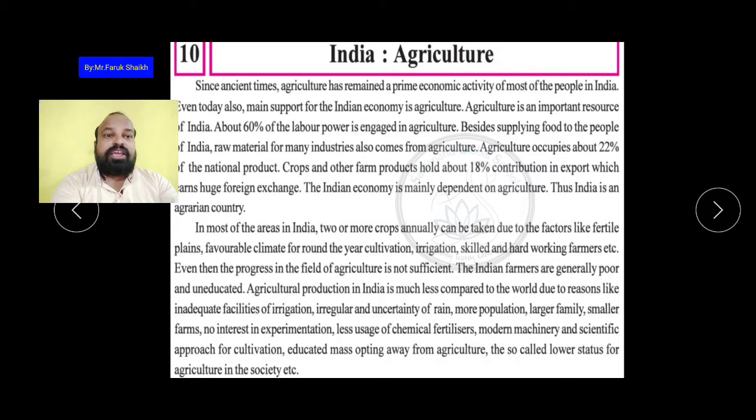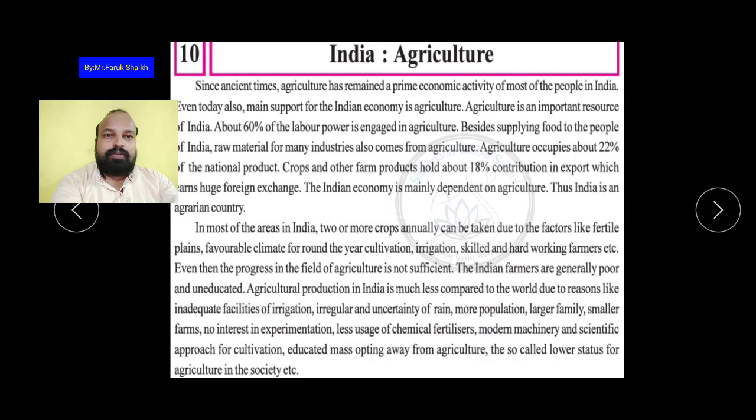Okay, irregular and uncertainty of rain. Now the rain, you have seen in this monsoon that many of the crops which were already grown and going to mature, because of the heavy rain they all decayed, वो सब सड़ गए. What is it? Uncertainty of rain. Irregular, यानी कि जब रेन जरूरी होती है तब नहीं आता. ओके, और जब जरूरत नहीं होती तो बहुत ज़्यादा आता है. This is called the irregular rain.